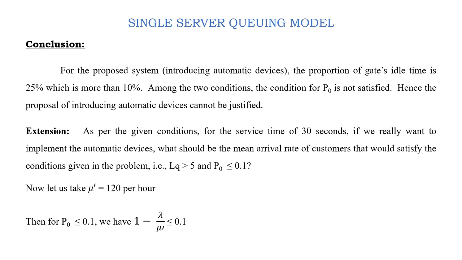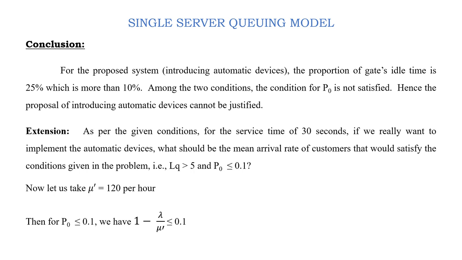Now we can extend this problem like this. As per the given conditions, for the new service time of 30 seconds, if we really want to implement the automatic devices, what should be the mean arrival rate of customers? Because the rate of arrival of customers goes on increasing with the passage of time, in the sense with years.